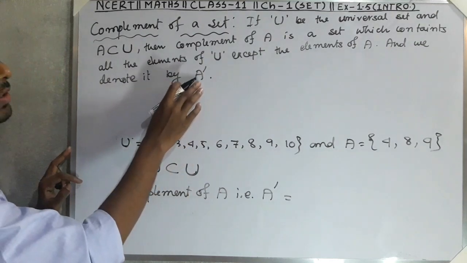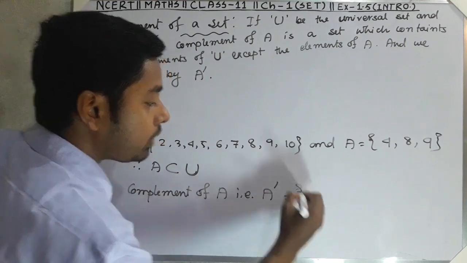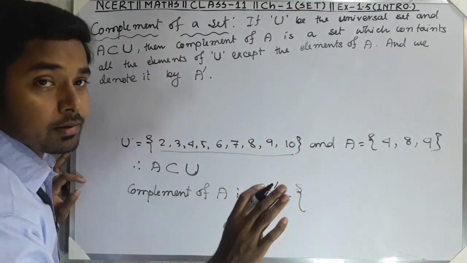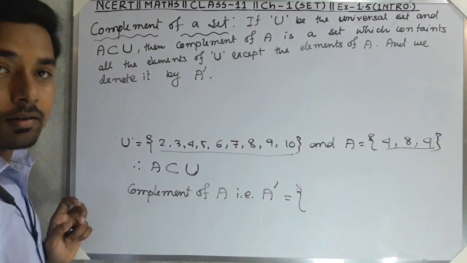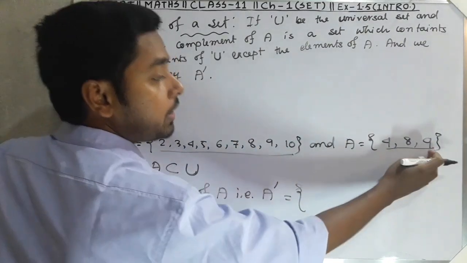A complement is equal to what? All the elements of U except the elements of A.